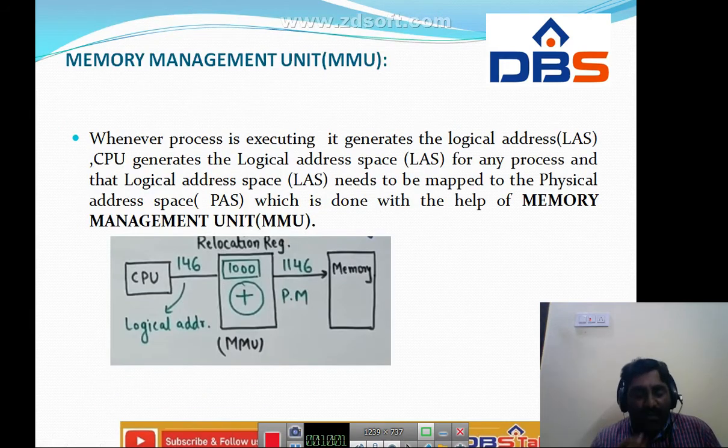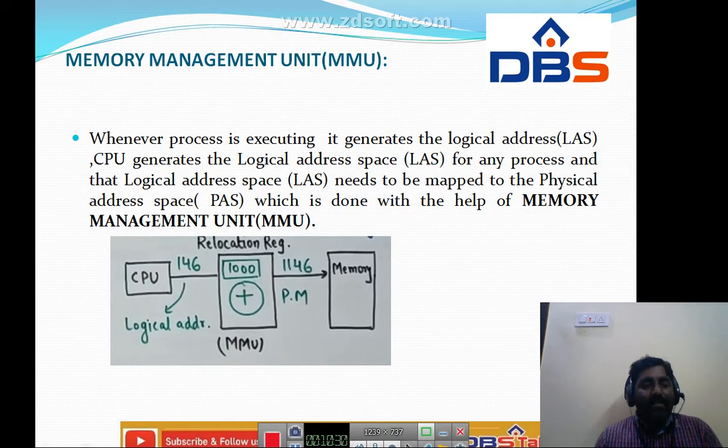Okay, so next one is, what is a memory management unit? Here, the memory management unit is one of the most important concepts. What will happen is we are going to do run-time mapping from logical to physical address. We are going to map the logical address with the physical address by using this memory management unit. It can be done with the help of the relocation register.